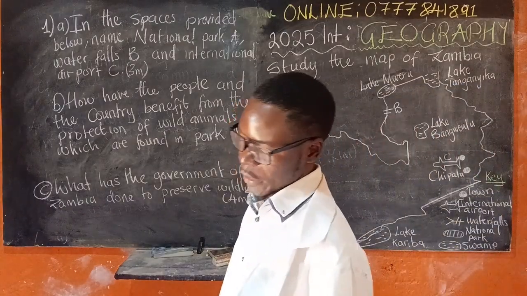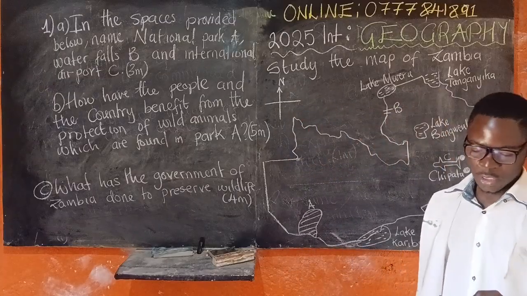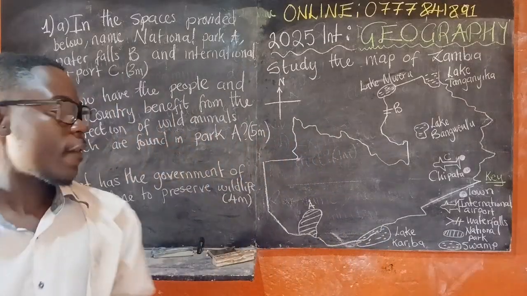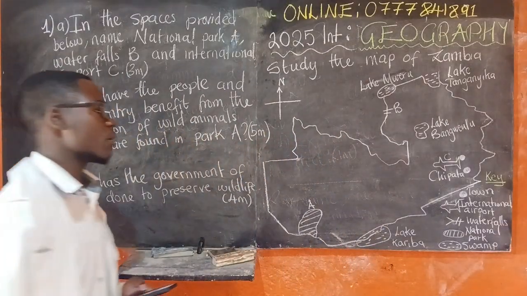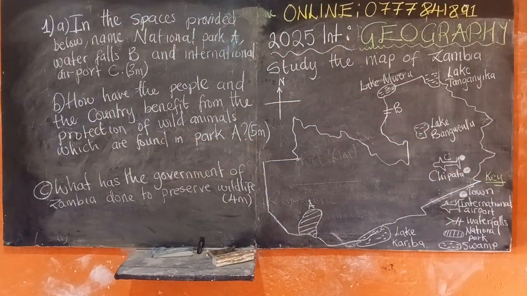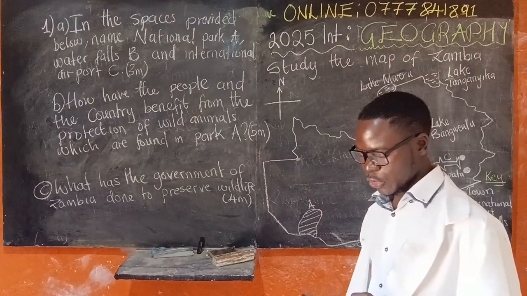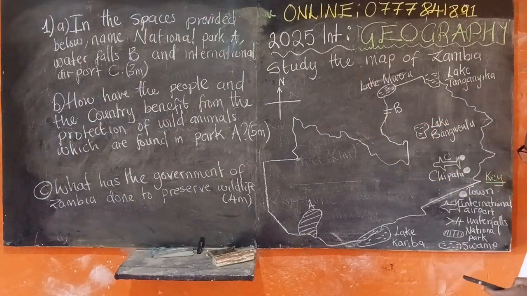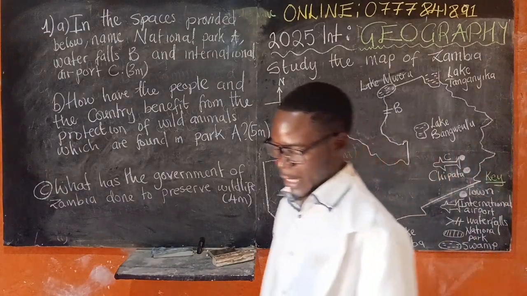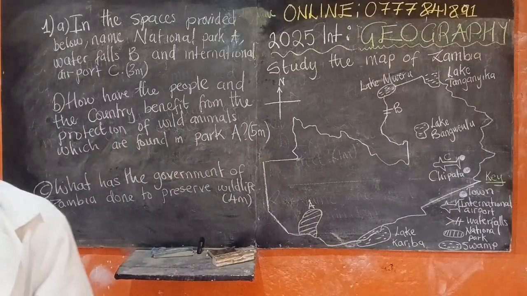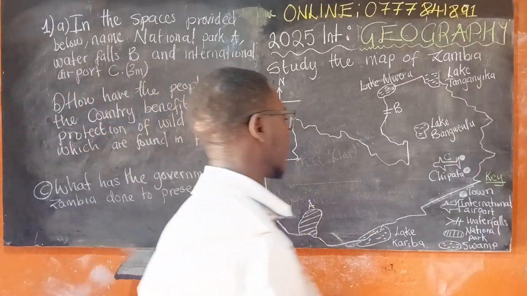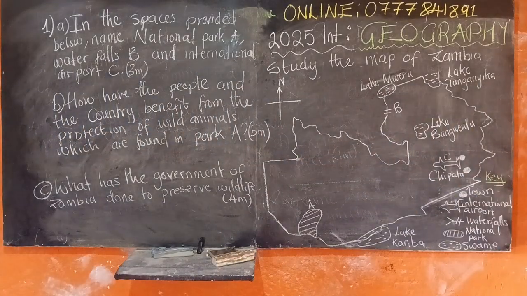And now we have waterfalls. The waterfalls is called the Lumangwe Falls. That is the waterfalls located at B. Then we have the international airport at C. The international airport in Chipata is called the Chipata International Airport. Are you getting the point here? So the Chipata International Airport is the one located in Chipata.